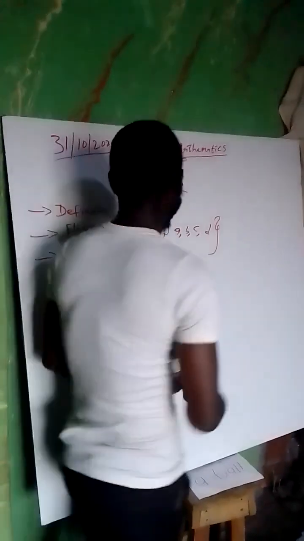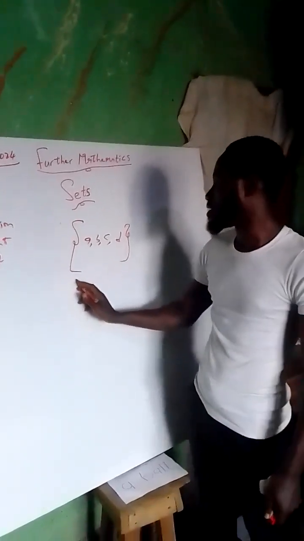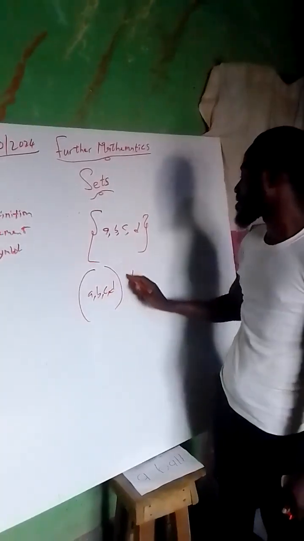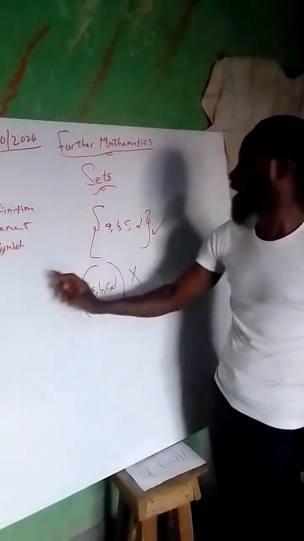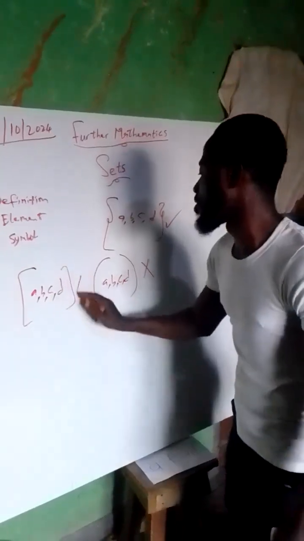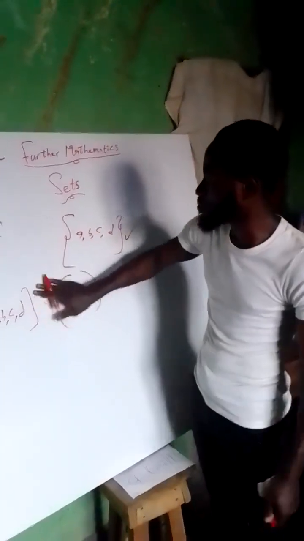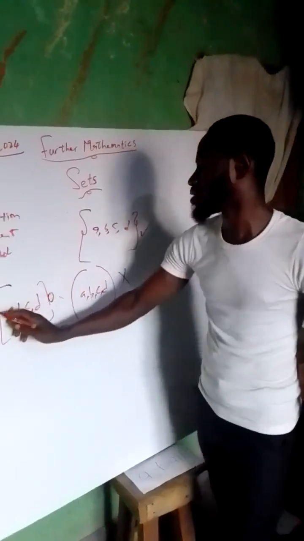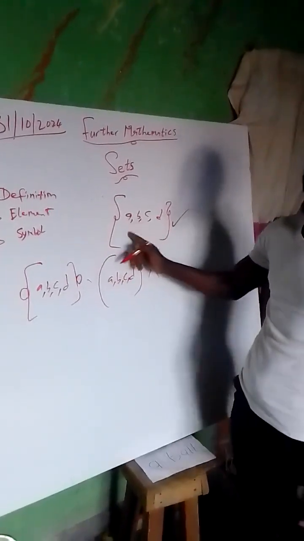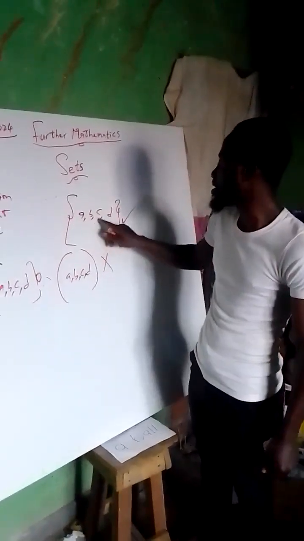Let me tell you this, because you can't just be writing any bracket for WAEC, you will be given zero. This is not the set of A, B, C, D. If you write something like this, you are wrong. This one is correct. But if you don't know how to write this, you can simply write this and put a zero at the back. It looks like the one I'm talking about. This is also a set of. You must understand this very, very well. We are dealing with the set of A, B, C, D.